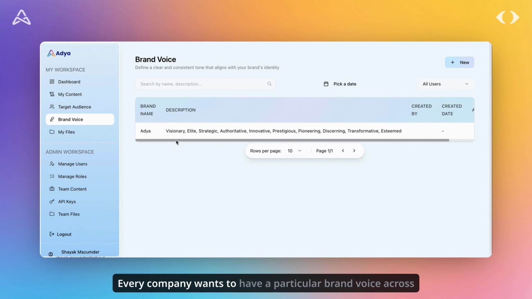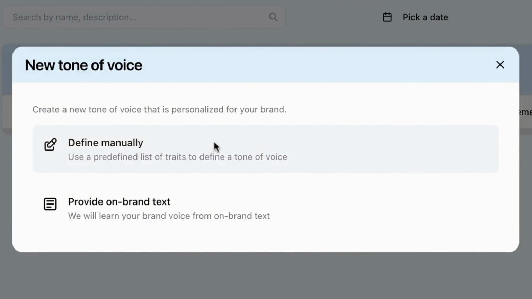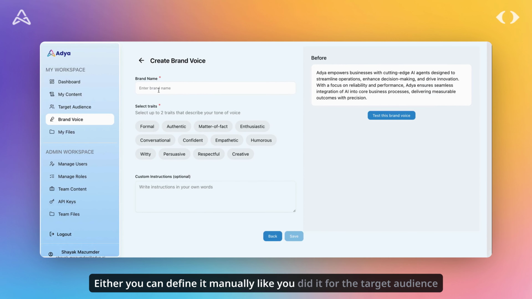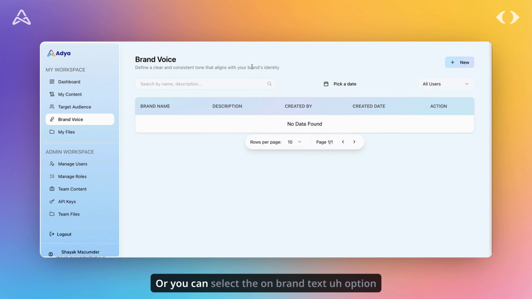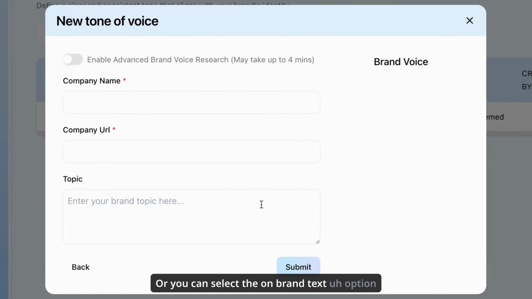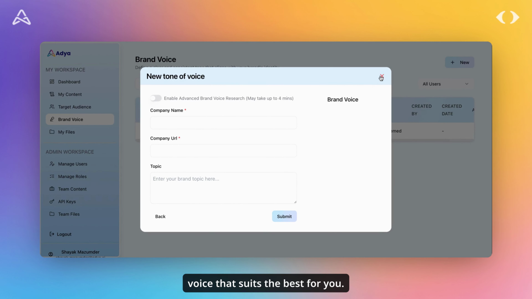Every company wants to have a particular brand voice across different platforms they post marketing posts on. So this is the way you can generate your own brand voice. Either you can define it manually like you did it for the target audience, where you put up your brand name, you select the traits that you want to reflect from your post, and also you can give some custom instructions. Or you can select the on-brand text option, where you could give us some company details and we will suggest the brand voice that suits the best for you.